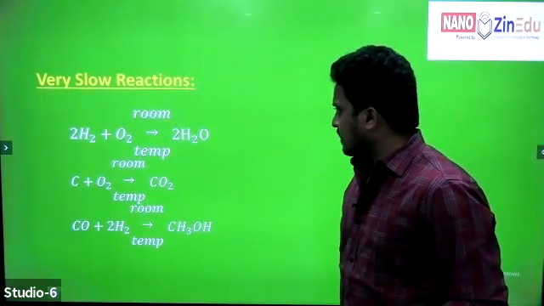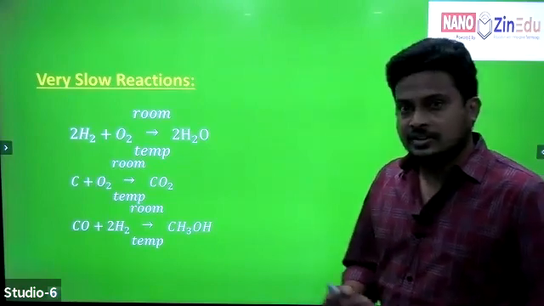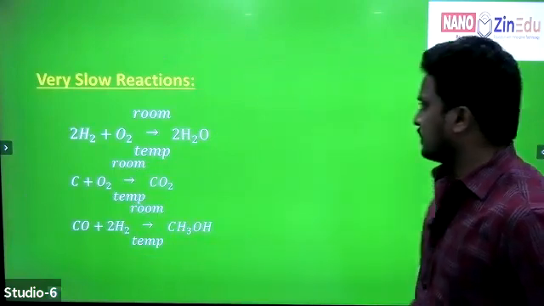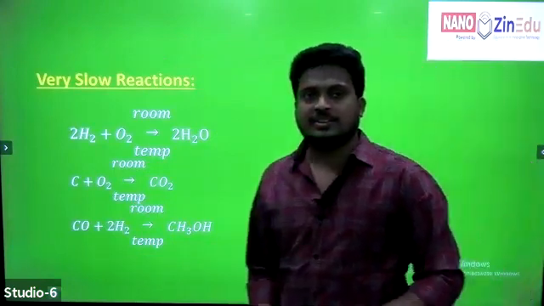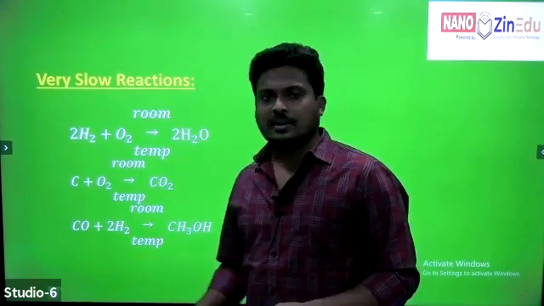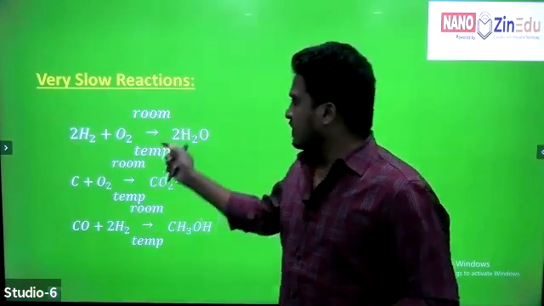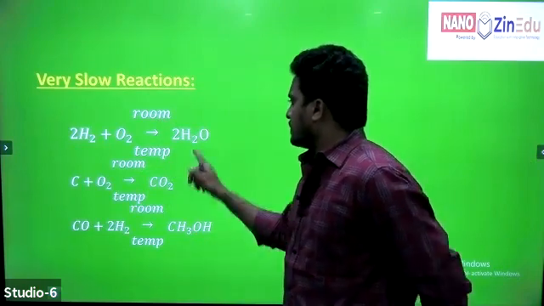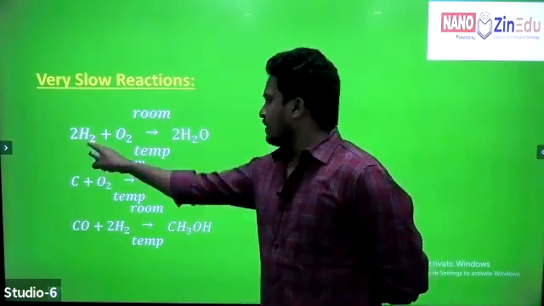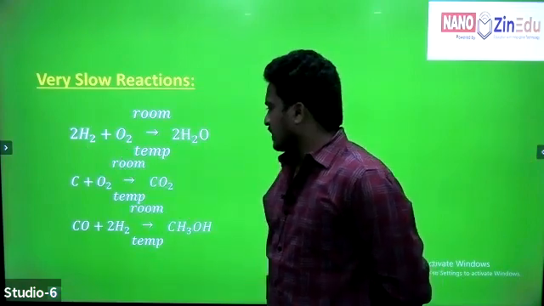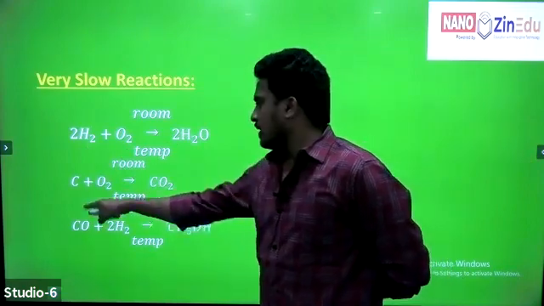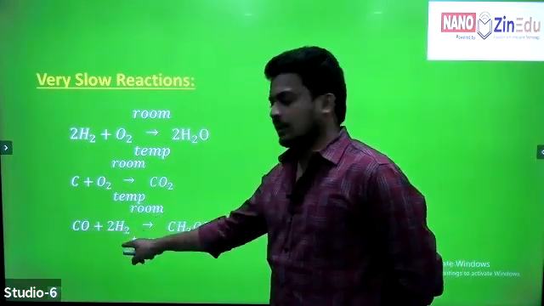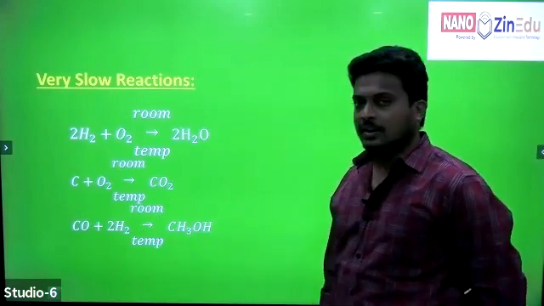Chemical reactions which are completed in a very long time are called very slow reactions. Examples: formation of water when hydrogen reacts with oxygen at room temperature; formation of carbon dioxide when carbon reacts with oxygen at room temperature; and the reaction between carbon monoxide and hydrogen to form methyl alcohol at room temperature.